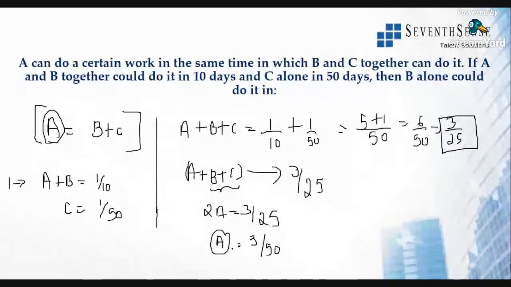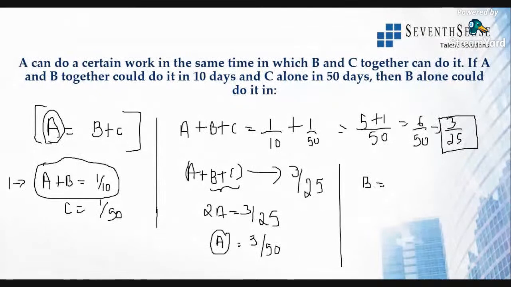All right, we got the value of A. Then find out B's value. You can use this equation: B is equal to 1 by 10 minus 3 by 50. So this is B's work in 1 day. A's work in 1 day plus C's work in 1 day together will be 3 by 25. So you can use that, or you can also use this equation. Whichever you want, you can use.